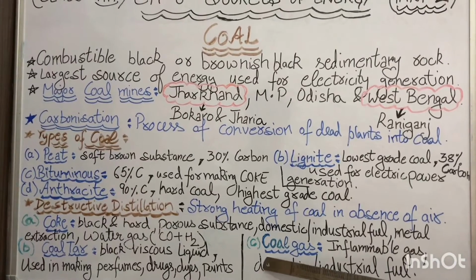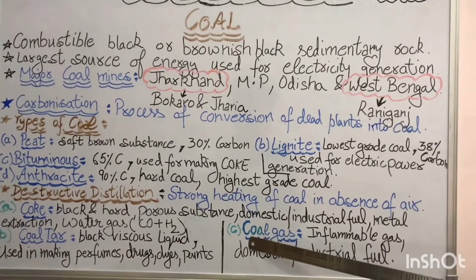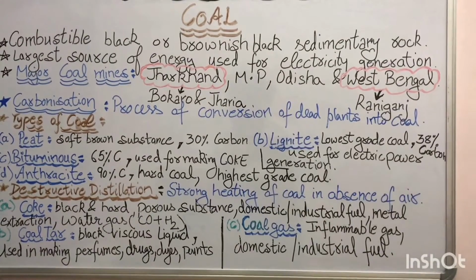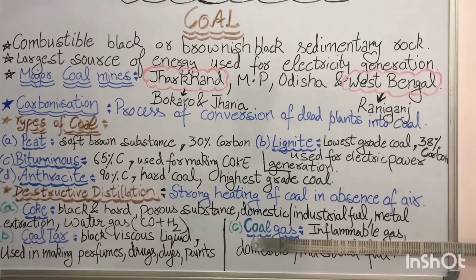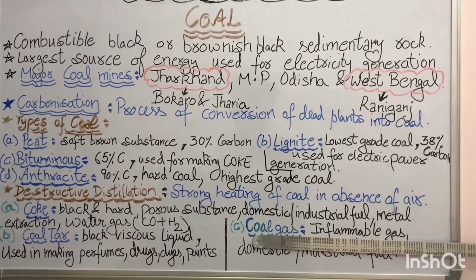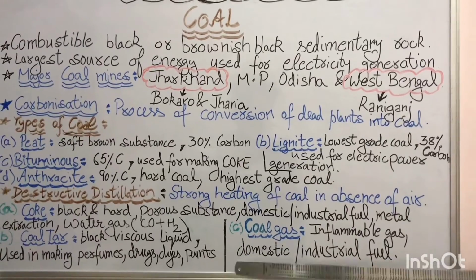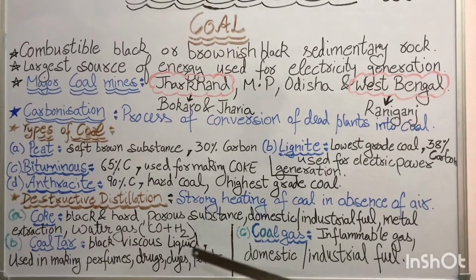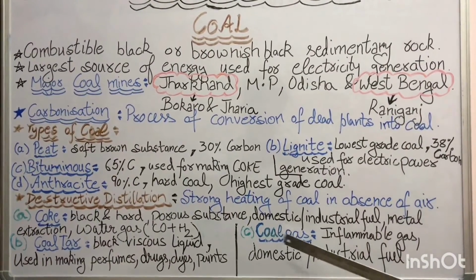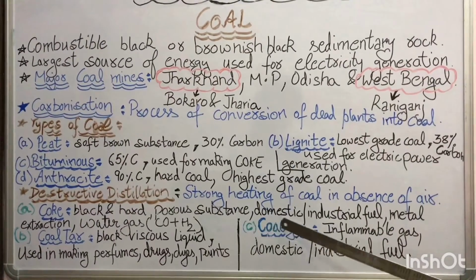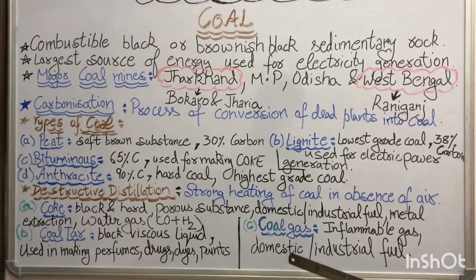The third is coal gas. This coal gas is released during the destructive distillation of coal. It is a highly inflammable gas, which means it will catch fire very easily, and that is why it is used as a domestic and industrial fuel. So these are the three important useful products which we get after the destructive distillation of coal, and they are very useful to us.